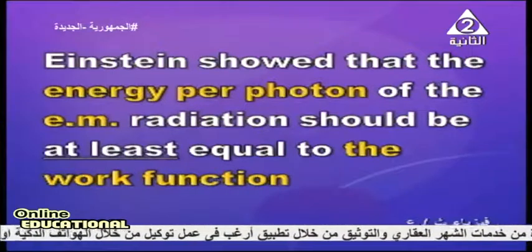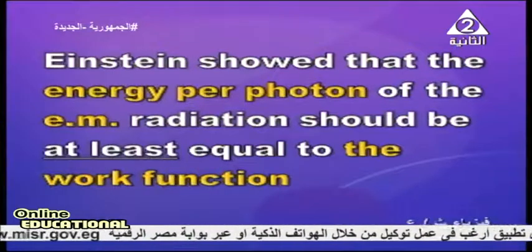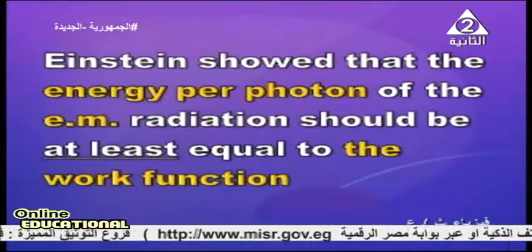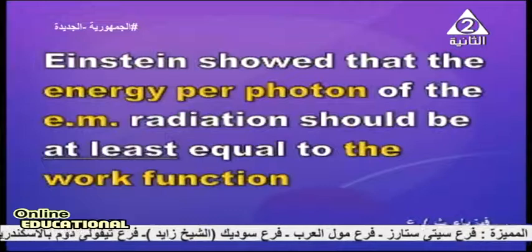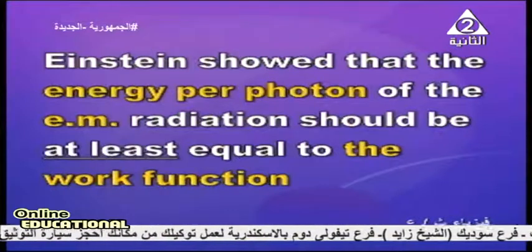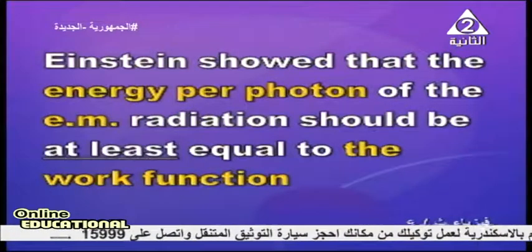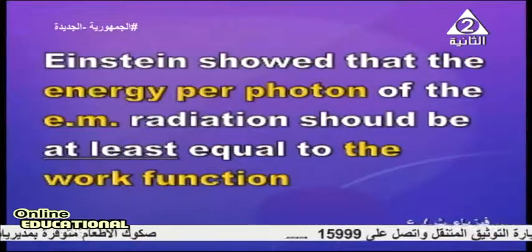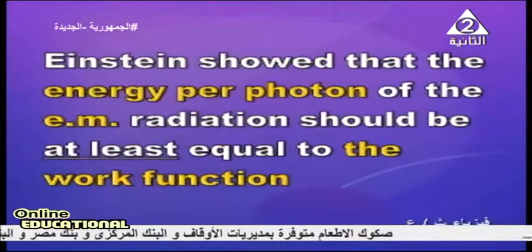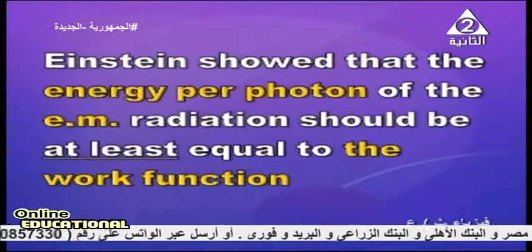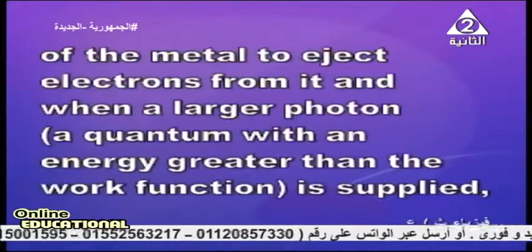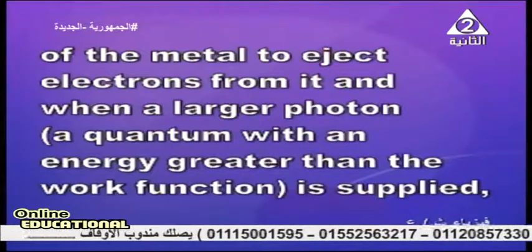We call it the work function, so as to manage to extract an electron from the surface of the metal. Let me say it again. Einstein showed that energy per photon of the electromagnetic radiation should be at least equal to the work function of the metal to eject electrons from it. We'll define work function.